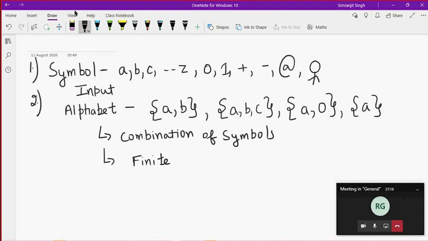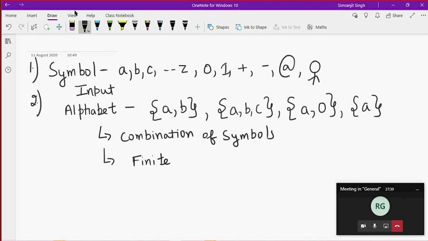Anything that you want to input, you have to give in a set. So alphabet is a combination of symbols. Symbol can be anything. Alphabet is always finite. Finite means it has a number, like 2, 3, or 4, because it is contained in the set. The set has to be closed.